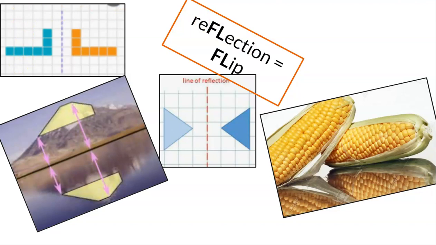And then more mathematical is when we have a line of reflection. In this case here, I can see that the triangle is reflected on both sides. And like these Tetris pieces are reflected across this line. And I thought this was an interesting kind of concept. They have this 1, 2, 3, 4, 5, this pentagon, and it is reflecting across the water upside down. So double meaning reflection on that one. So reflection is a flip. You're just flipping it over.